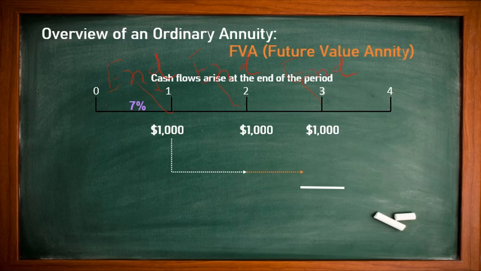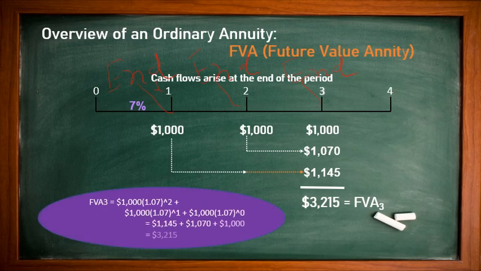So 1,000 invested for 2 years, we will get the future value 1,145. Second year we received, so we have 1 year opportunity to invest. If we invest 1,000 for 1 year, we will get 1,070. Third year, whatever we receive, is the same. So after completion of the third year, the total future value is 3,215.